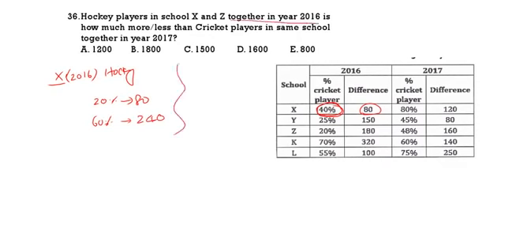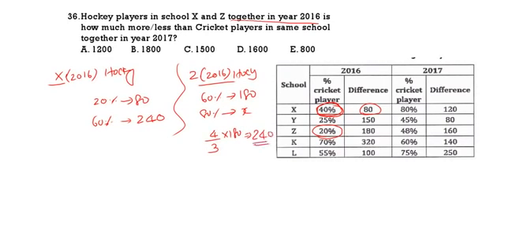Z 2016 hockey. Z cricket is 20, hockey is 80, difference is 60. So 60% is equal to 180. Then hockey, 80% is equal to how much? So 60% is 180, 80% is how much? So 8 by 6, or else 4 by 3 into 180. That will give 240.